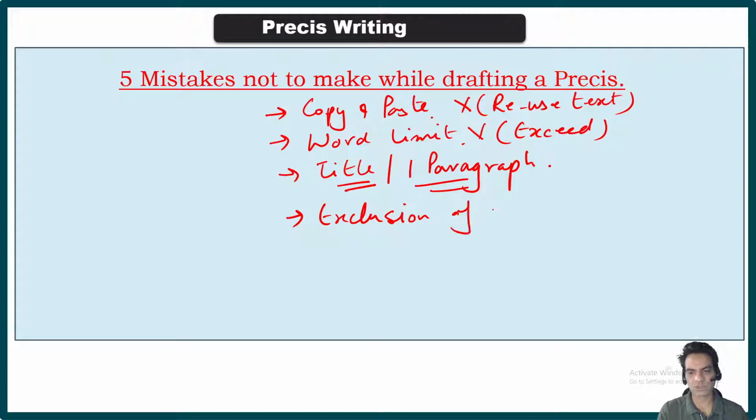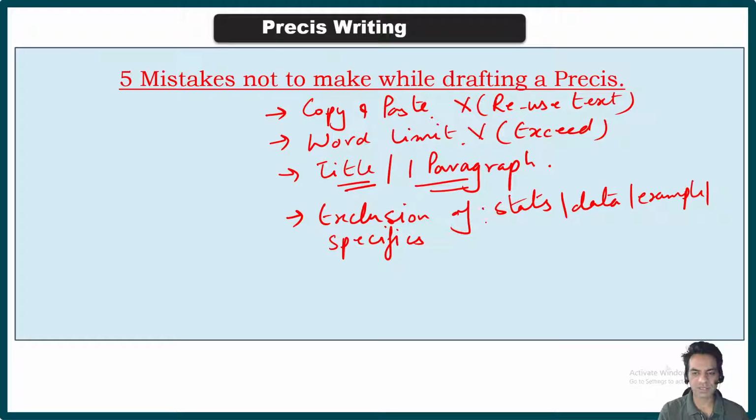That means exclusion of stats from the passage, exclusion of data, or exclusion of any specific example or anything specific that is given in the passage. Exclusion of specifics is very, very important, because that will tell the evaluator that you know how to discriminate between the essential and the non-essential.